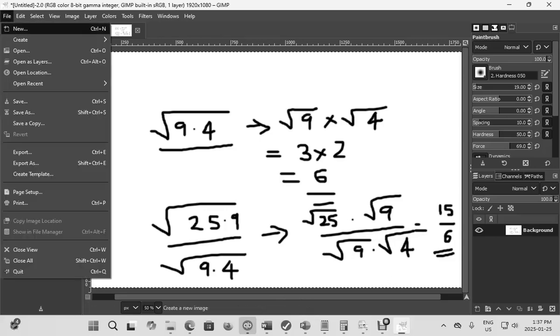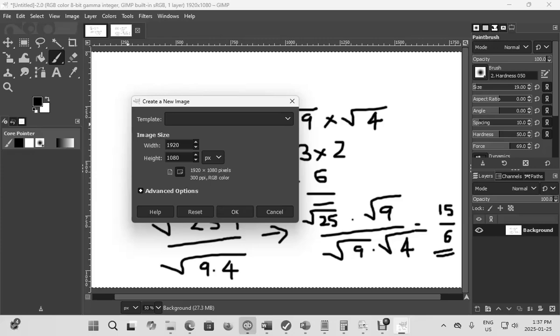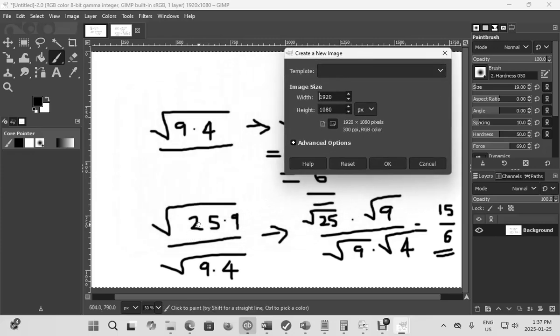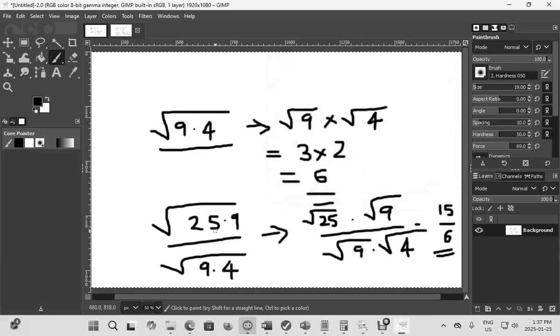Let's take another example, and this is basically your quotient rule. When it comes to the quotient rule, you're basically dividing two radicals. When you divide two radicals, all the numbers under the first and second radical sign are basically their own radicals. Which means that if this is a square root of three numbers, this will be the square root of the first number times the square root of the second number times the square root of the third number, divided by